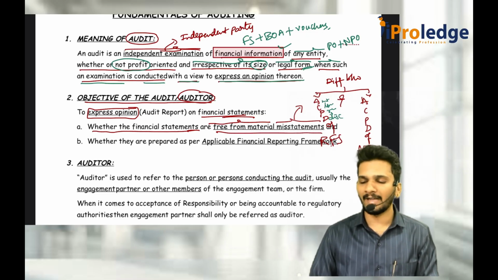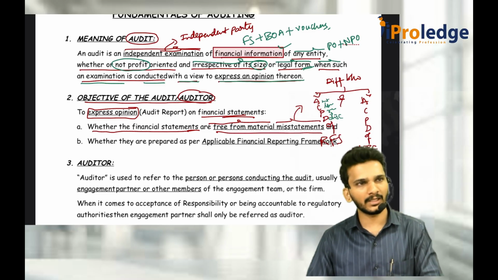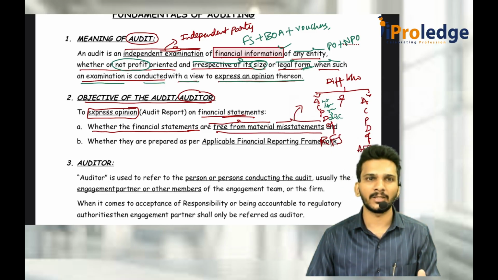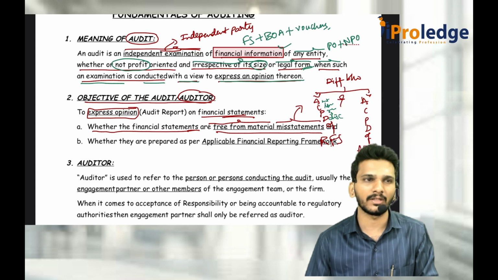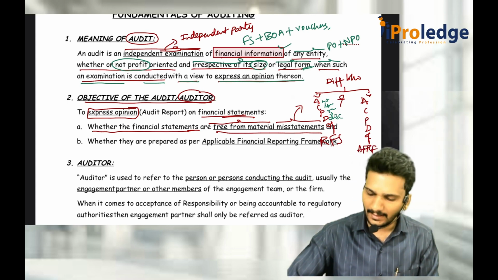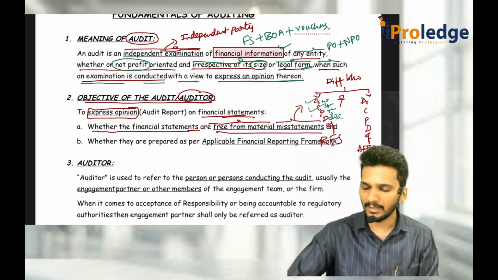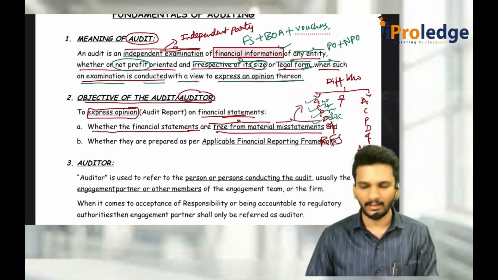Any difference between the amount which has to be actually written as per AFRF and how much you have actually written in the financial statements, say I should write 10,000 and I wrote 8,000, there is a difference. That is called a misstatement. If there is any difference between amounts, classification, presentation, or disclosure.